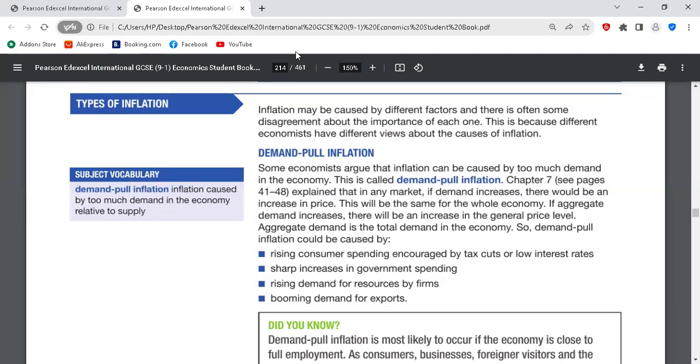Yes. The other one is low interest rate. A low interest rate represents cheap borrowing. Yes or no? Yes. So if borrowing is cheap, people will continue to borrow.